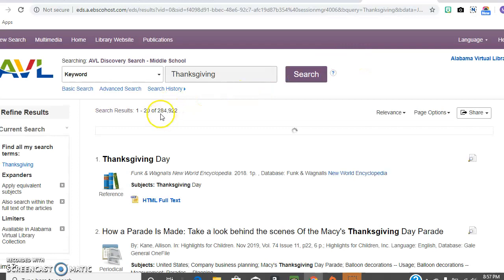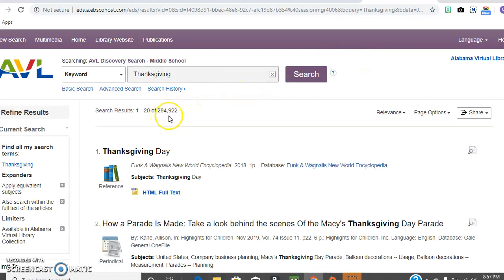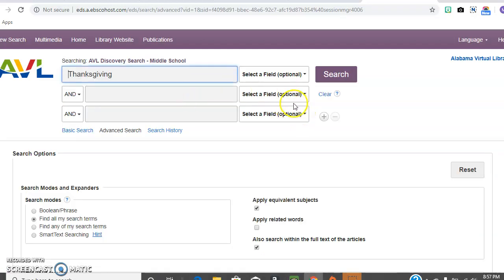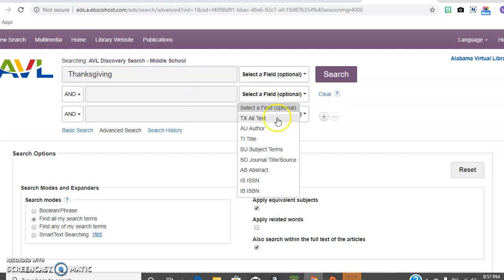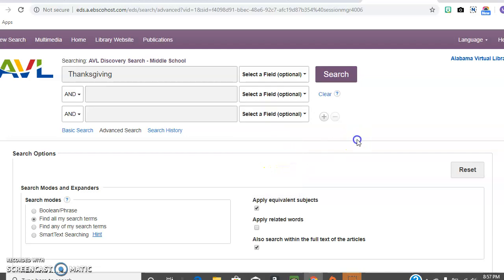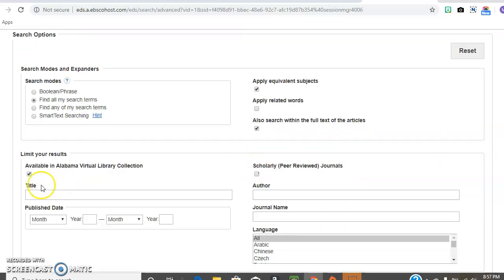I came up with 284,922 results. That's way too many. If I know what I'm specifically looking for, I can go to the advanced search and I can search by the author, the title, journal names, and ISBN numbers, and I can even search for the title and the publication